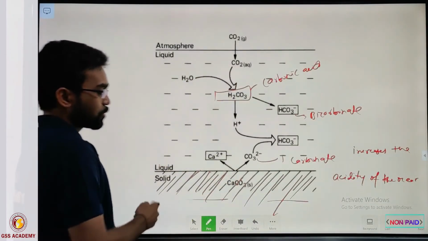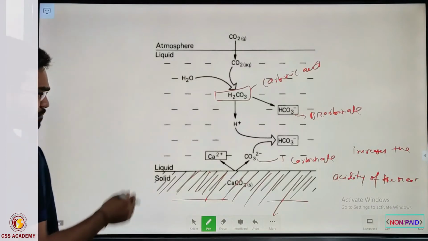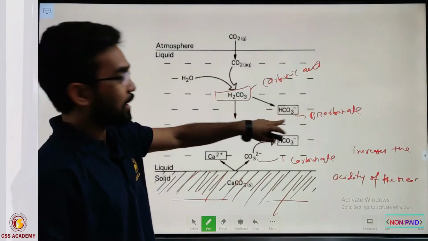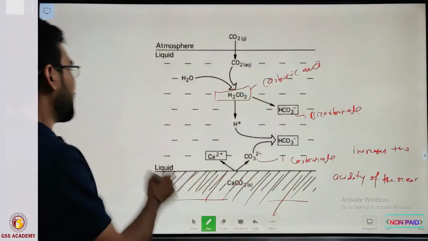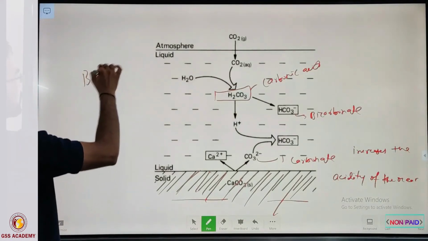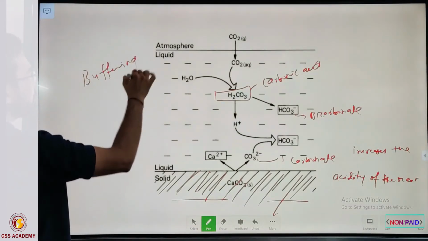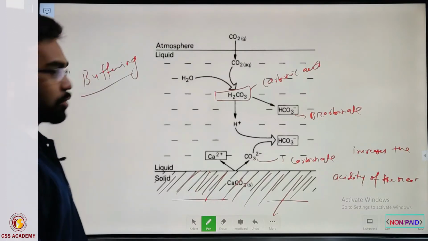The answer is that if this process is continuously going on, then a term you may have heard is buffering of the ocean chemistry.